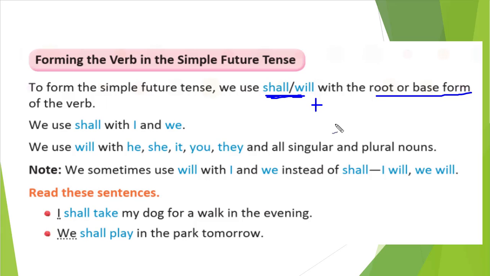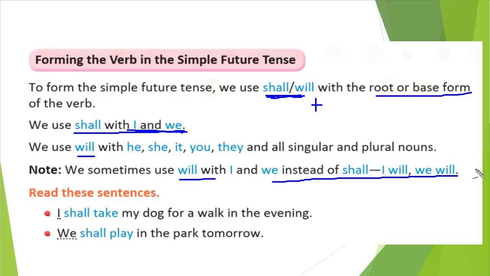We use shall with I and we. We will use shall with I and we only. Apart from I and we, we will use will only. We use will with he, she, it, you, they, and all singular and plural nouns. Only when I and we is there, that time only we will use shall. We sometimes use will with I and we instead of shall, according to the sentence.